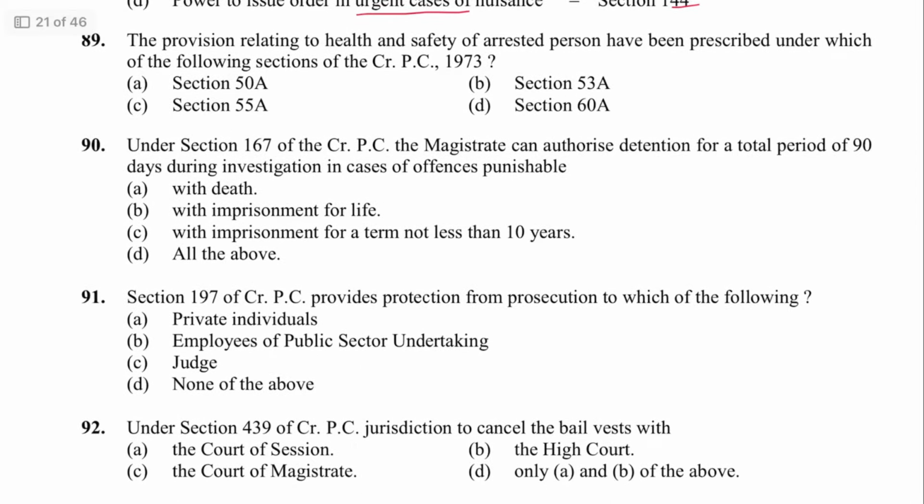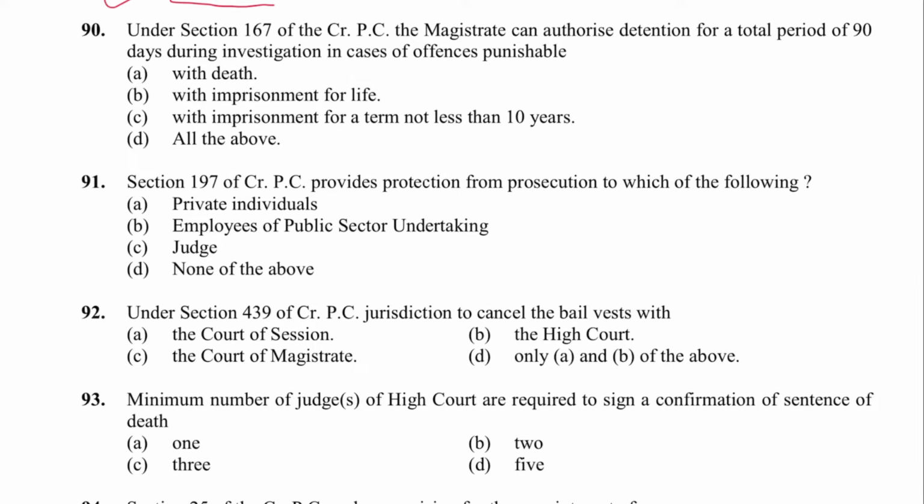Next, 88. The provision related to health and safety of arrested person is in 55A. C is the answer. Next, 90. Under section 167 CRPC, magistrate can authorize detention for a total period of 90 days during the investigation in cases punishable with death, imprisonment for life, and more than 10 years. All of the above. D is the answer.